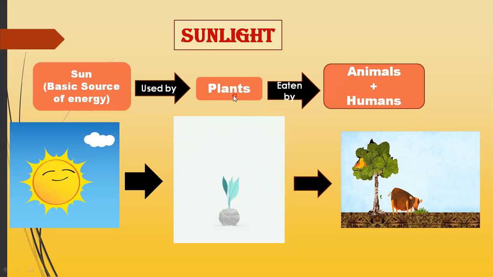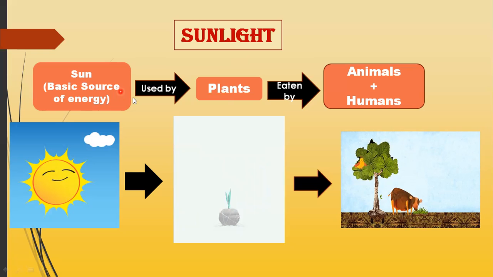When they do not get the proper amount of light, the population of the plants will begin to decrease in that type of habitat. And when the plant population begins to decrease, the animals and humans that depend on the plants for their food will also begin to decrease in that type of habitat. So it means that sunlight is a major factor responsible for causing changes in the habitat of an animal.